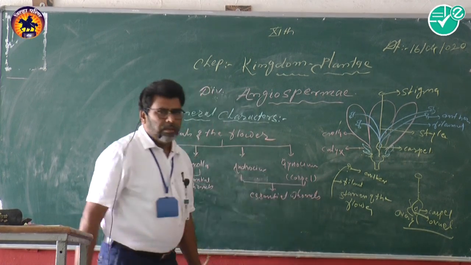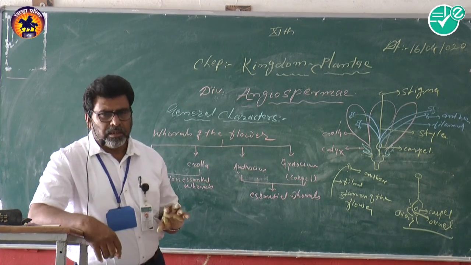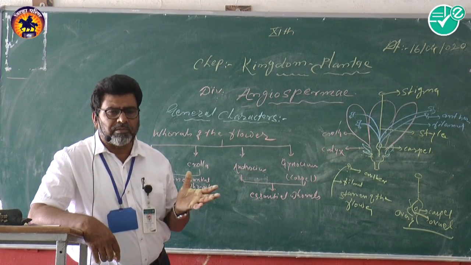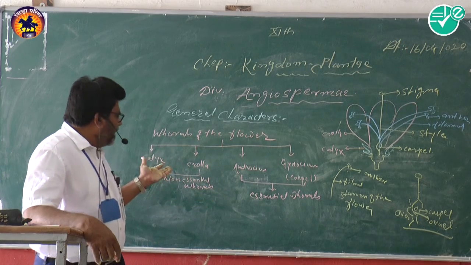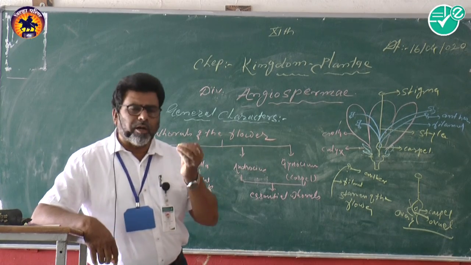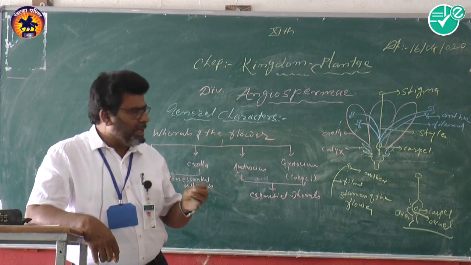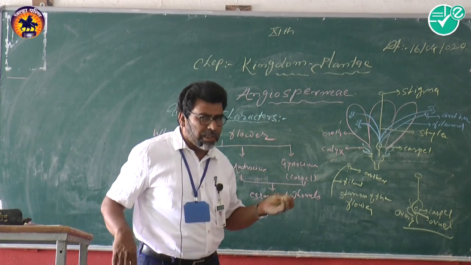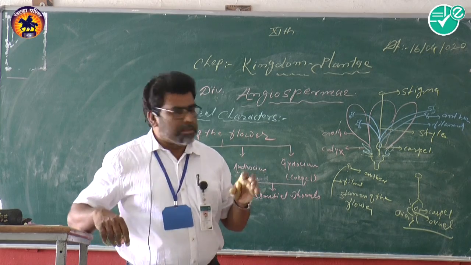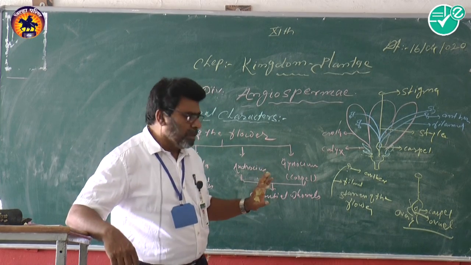So from the 4 whorls, the outer whorls of the flower, that is the calyx and corolla, are non-essential whorls, and the inner whorls of the flower, like androecium and gynoecium, are essential whorls in this way.